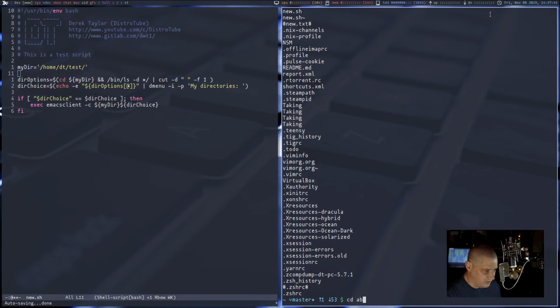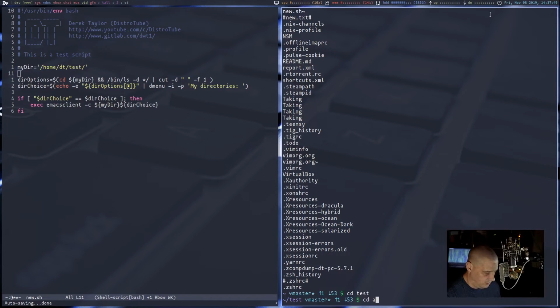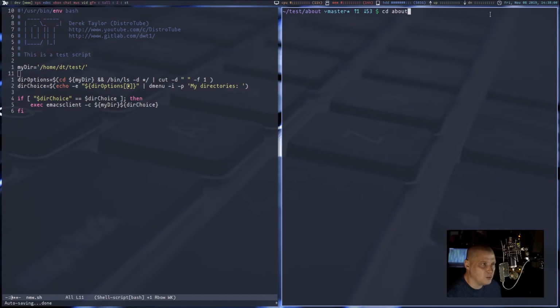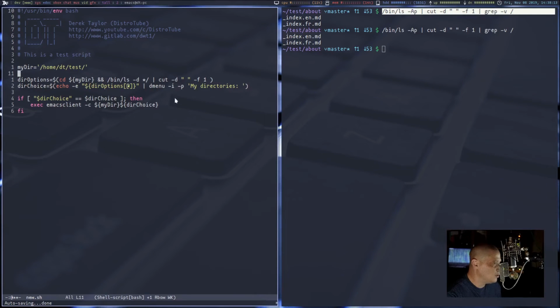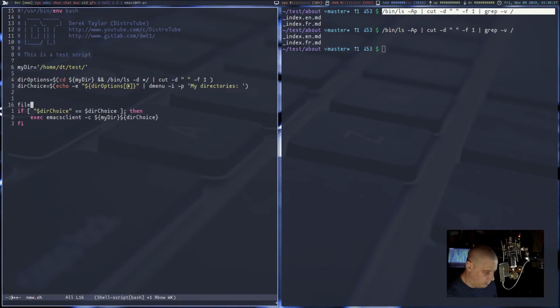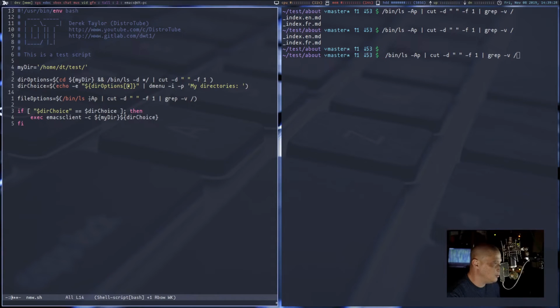I think that would work if I cd into test and then cd into about. Let's run that one more time. Yeah, and it works. So now that I've figured out the bash command I want to use, I'm going to copy this, and then create file options equals $(, and paste it. All right, so I've got file options equals that command.